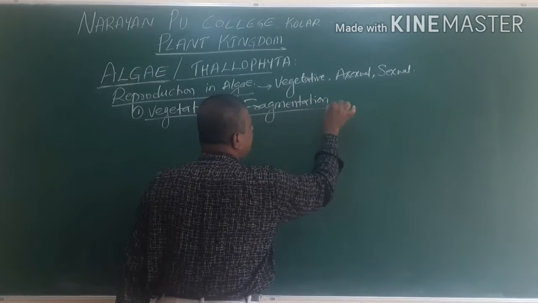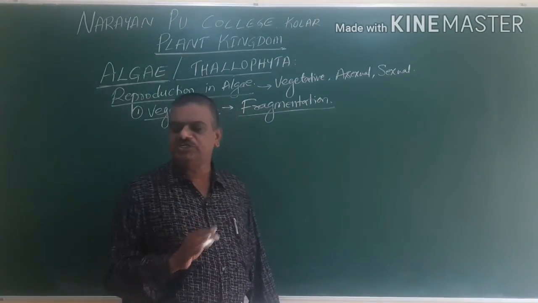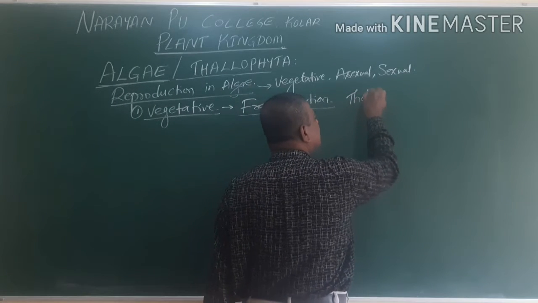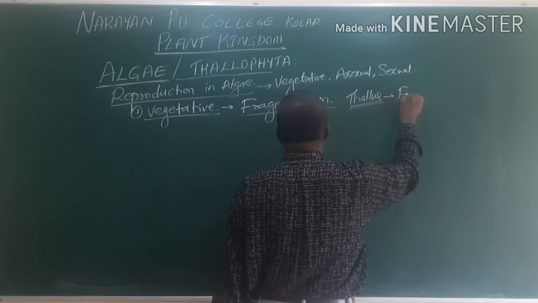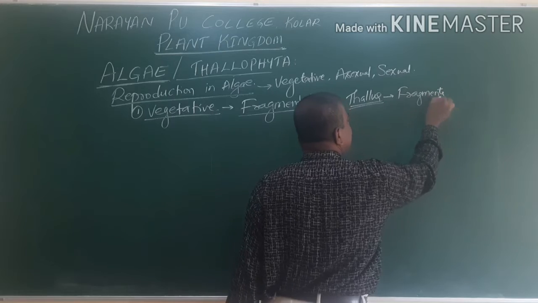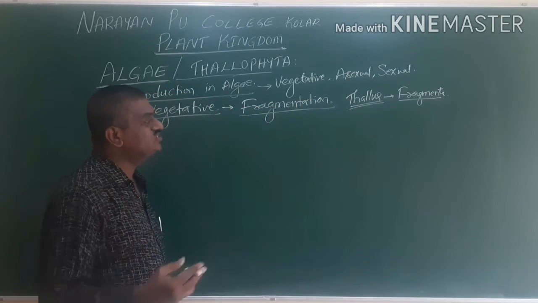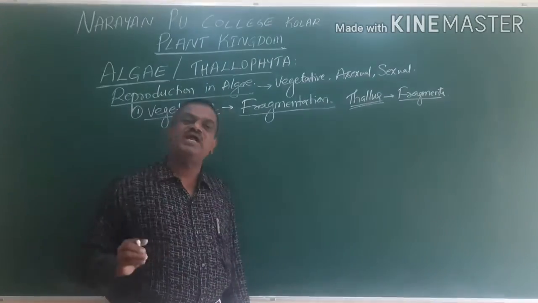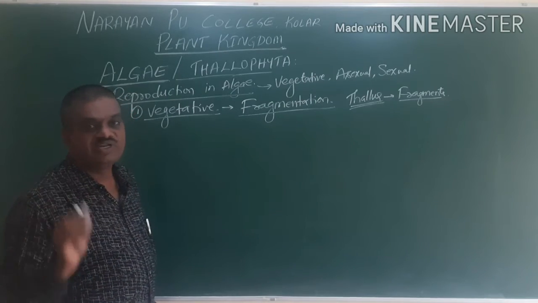The meaning of fragmentation: the thallus or plant body is cut into pieces, and each piece is called a fragment, and this gives rise to new individuals or new plants. Hence we call it fragmentation type of reproduction.